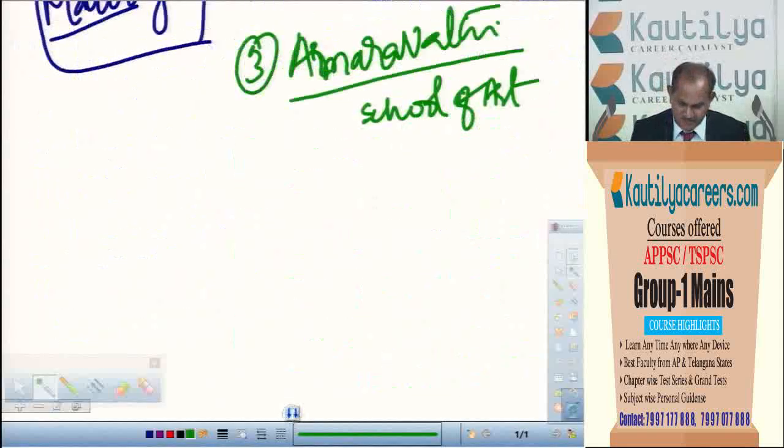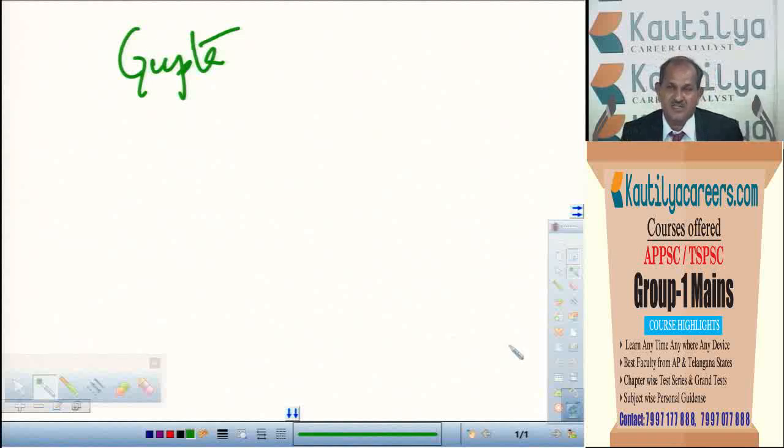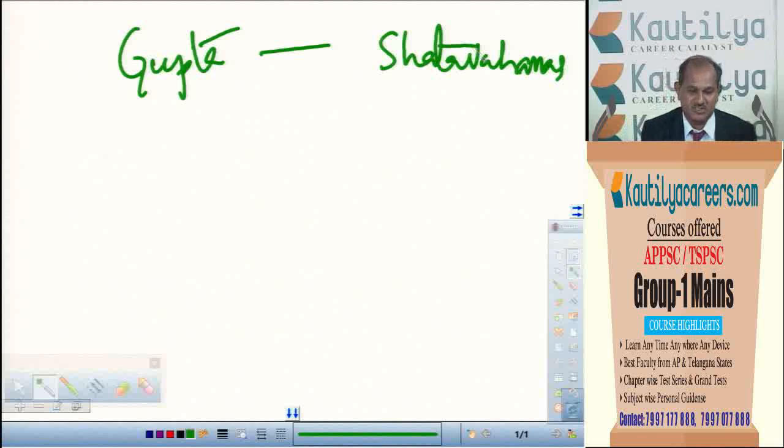After Kanishka, the Guptas were the people who were very important in the northern part of the country. Parallel to Kanishka, or after the downfall of the Mauryas, in the southern part of the country the Shatavahanas are very important for us. These Shatavahanas are important as a part of Indian history, and as we are preparing for APPSC Group 1, they are very important as a part of AP history also. As a part of the northern part of the country, or of Indian history, the Guptas were also very important.